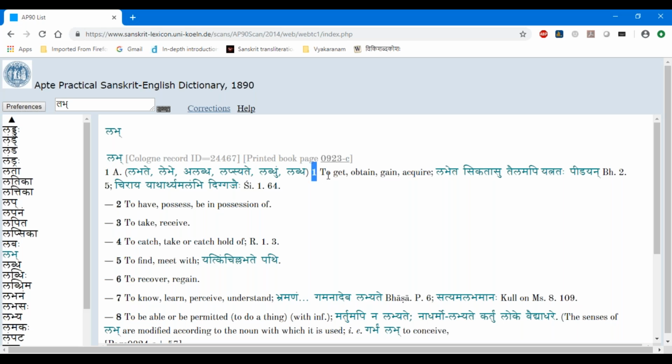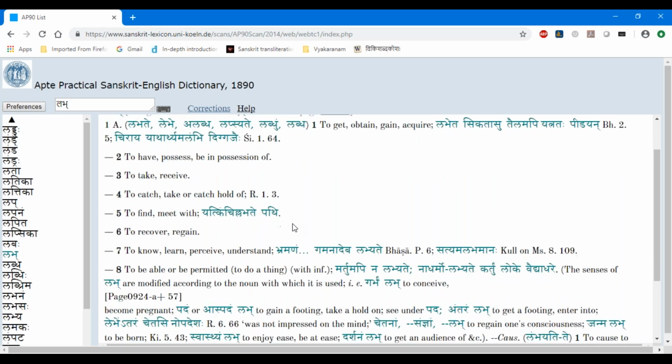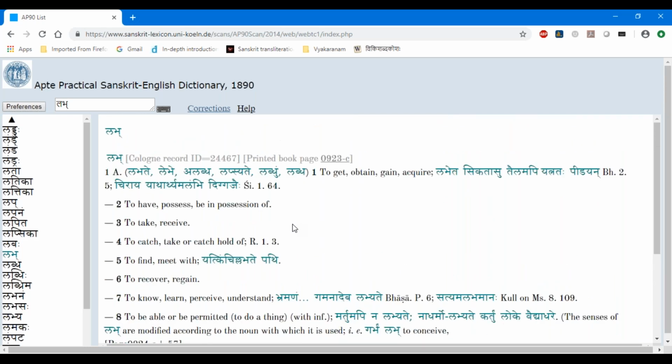And the first meaning is to get, obtain. So labh, most of you might know, to get, to obtain, acquire. Labheta. So here he gives again the vidhiling form, labheta. Labheta sikatasu tailamapi yatnataha pidayan or something he is giving. And the second meaning is to have, to possess, to be in possession of, and all these things. So this is an Atmanepadi dhatu.